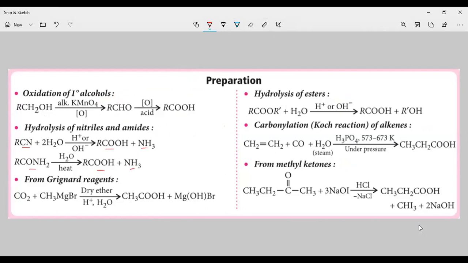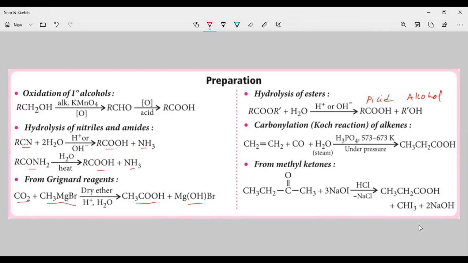From Grignard reagents also you can prepare. When Grignard reagent reacts with carbon dioxide, we are going to get the carboxylic acid and magnesium halohydroxide. Ester hydrolysis: you know that esters on hydrolysis give acid and alcohol. So the reverse reaction also takes place. Acid and alcohol will react together to form esters.